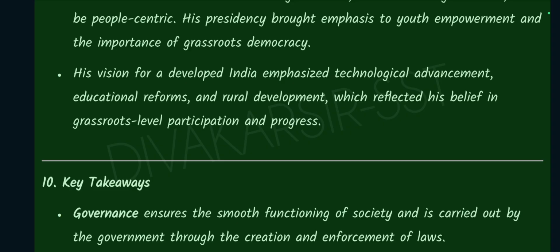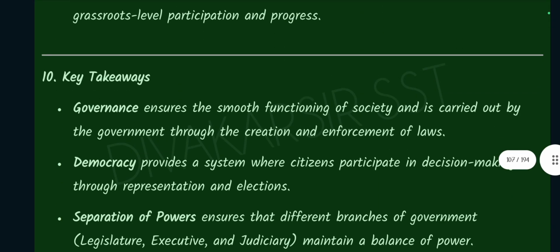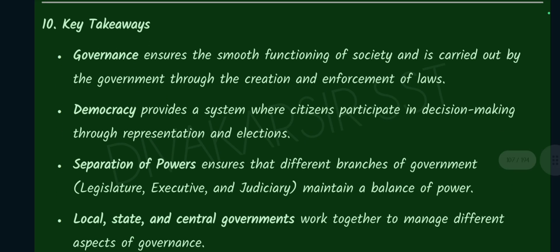Key takeaways: governance ensures the smooth functioning of society and is carried out by the government through the creation and enforcement of laws. Democracy provides a system where citizens participate in decision making through representation and elections.